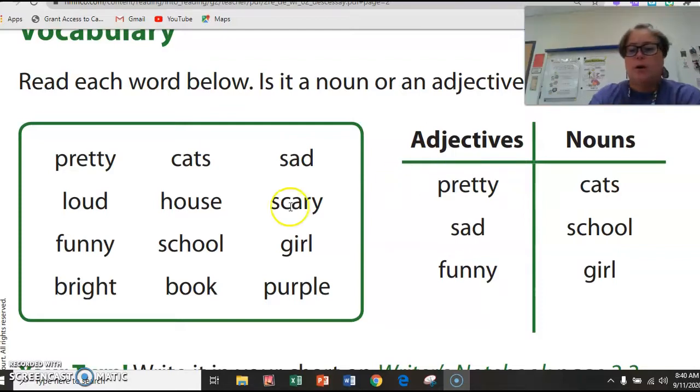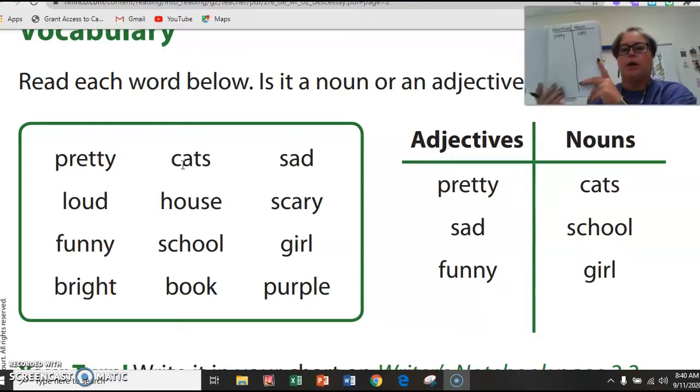The next word right here is cats. Does that name a person, place, or thing? Is a cat a thing that you can look at and touch and hold? Yes. So cats is a noun. So we're going to put it in our T chart over here just like this. Cats is a noun.